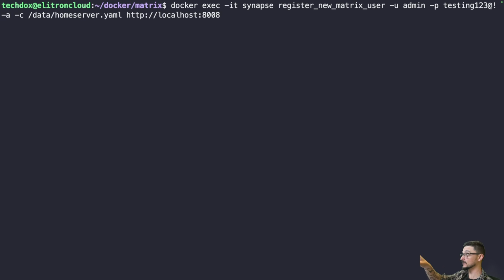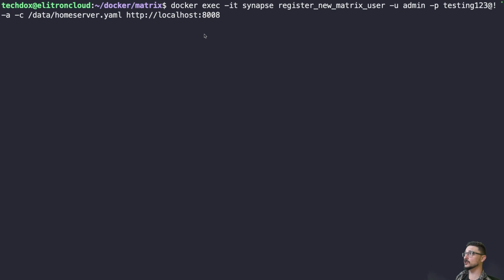That's how you put in the password, and this will set up your initial admin account. What's happening here is it's going to go into the server itself, the Docker container that's up and running, and run register new matrix user, using a few flags. It's going to create a user called admin with whatever password you specify. The -a flag says it's going to be set up as an admin user. And -c references the YAML file that we have all configured, which lives in the container itself. You don't need to change this one because it's run inside the container, so this is correct on localhost port 8008. That's where it's running.